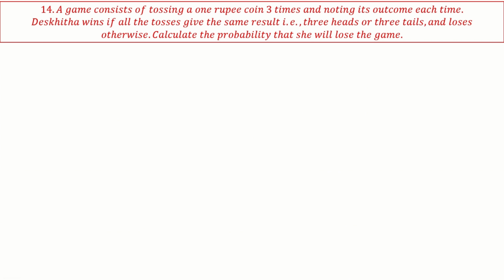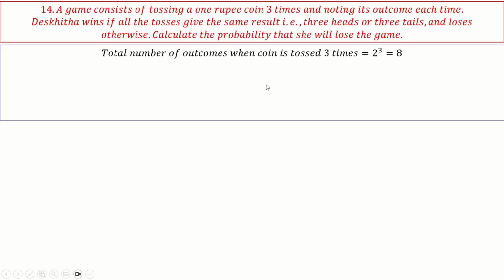A game consists of tossing a 1 rupee coin 3 times and noting its outcome each time. Okay. Dikshita wins if all tosses give the same result, that is 3 heads or 3 tails, and loses otherwise. Calculate the probability. Okay, so this is simple.